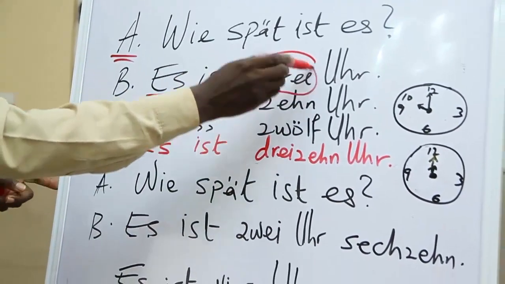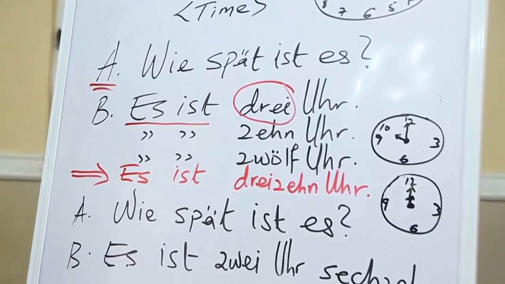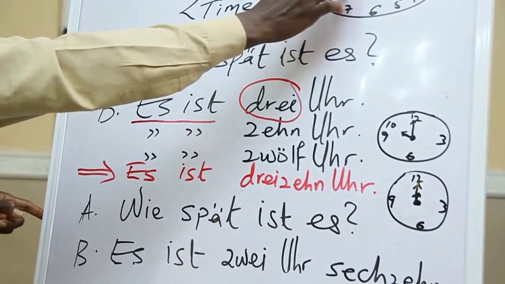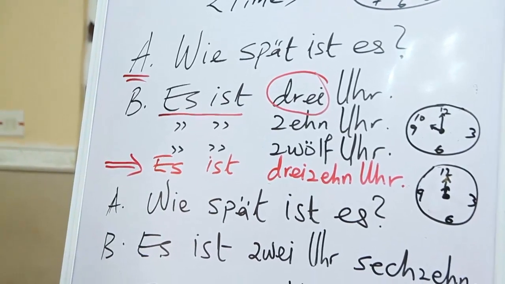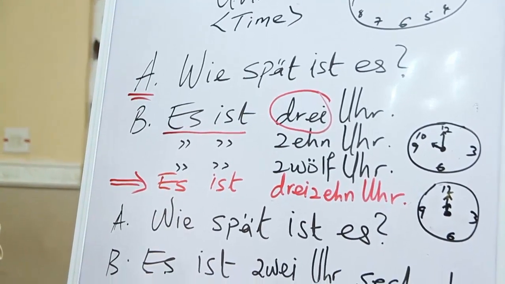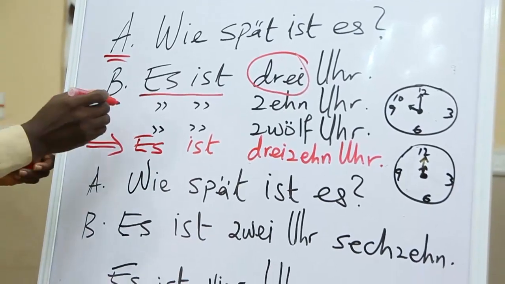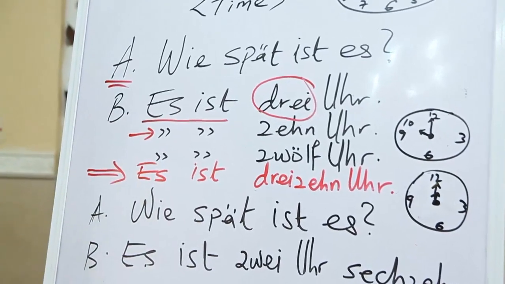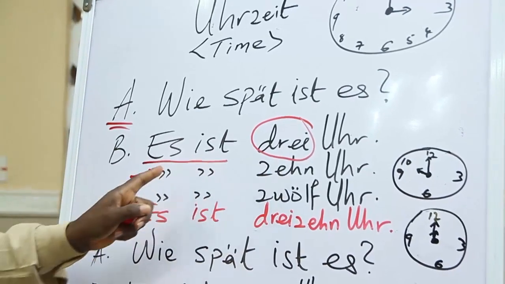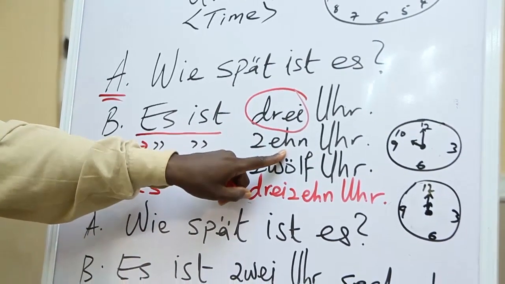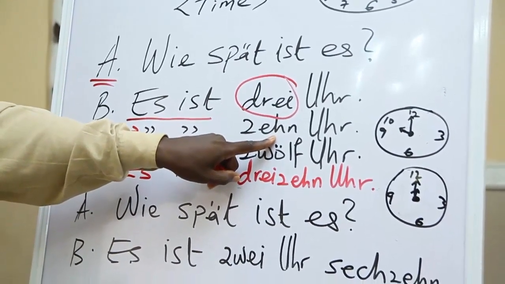Es ist 3 Uhr. It is 3 o'clock. And then, wie spät ist es? We ask the question again, and then we come to the answer here. Es ist 10 Uhr. Remember 10? It is 10 o'clock.